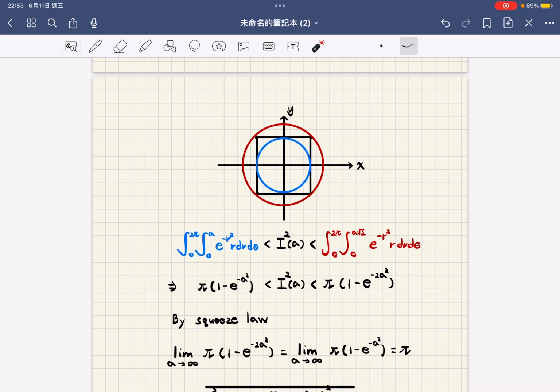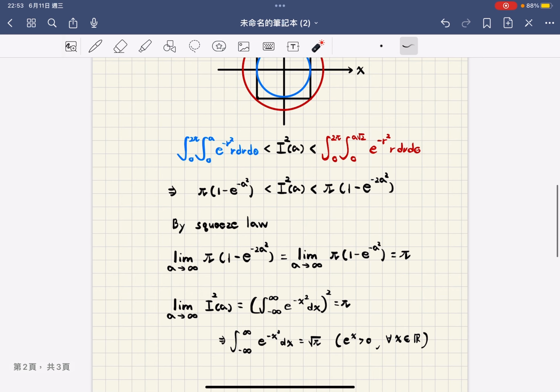So we can use polar coordinates to get this inequality: pi times 1 minus e to the power of negative a squared is less than I squared, which is less than pi times 1 minus e to the power of negative 2a squared.